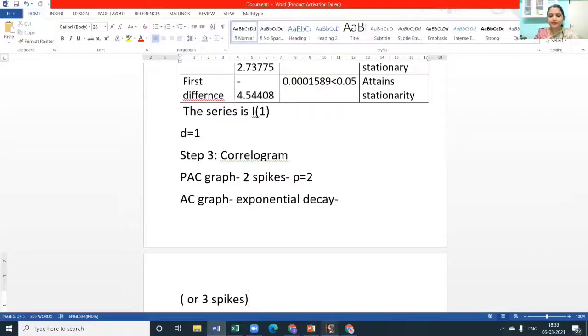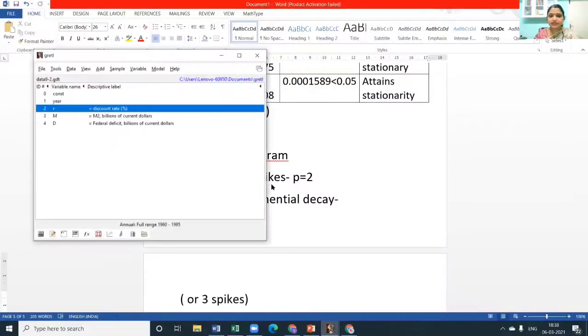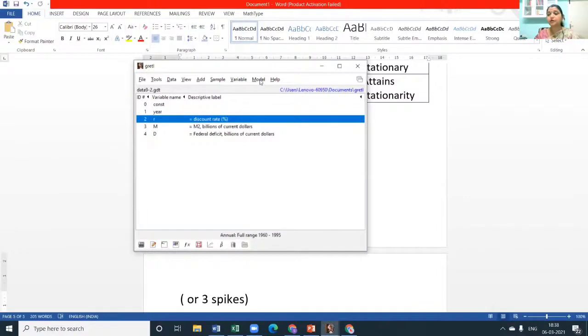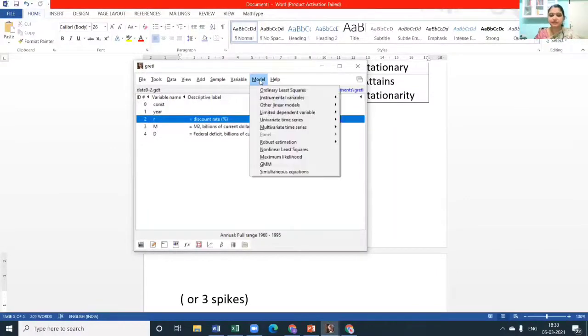Now let us proceed with it. Till here I hope I have explained all of it. D, P, Q, roughly we have got: D is clearly 1, P is clearly 2, and the MA component we doubt. So let's proceed. Let us, however, do trial and error and understand which model would be the best fit. We will proceed to the model.